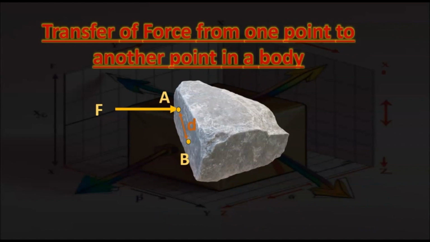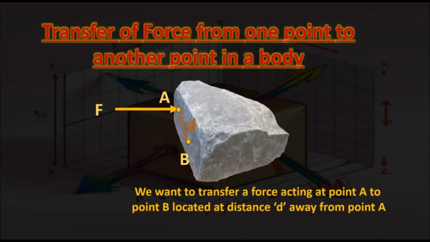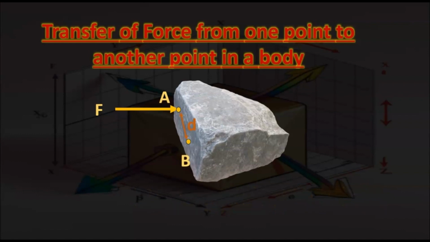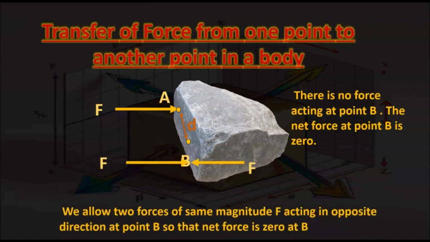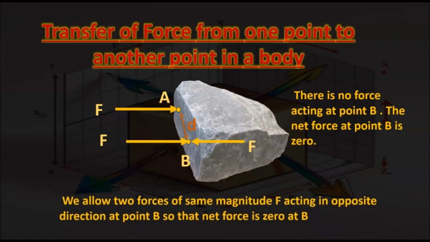Transfer of force from one point to another point in a body. There is a force at point A, and we want to transfer the force acting at point A to point B located at distance d away from point A. So in order to transfer the force, we make sure that at point B there is no force acting. The net force at point B is 0. And we are applying the force of same magnitude at point A in equal and opposite direction.